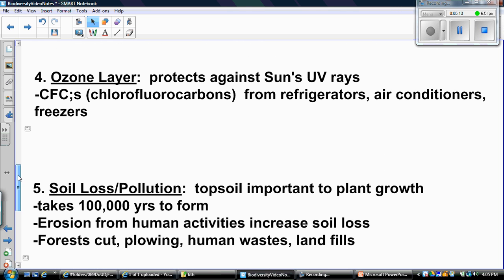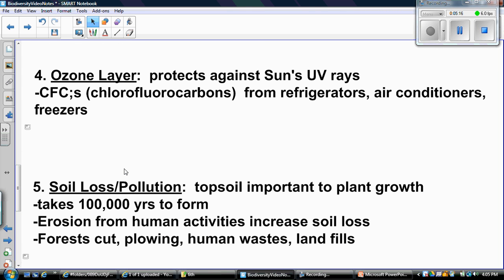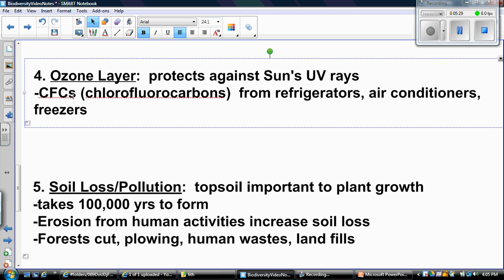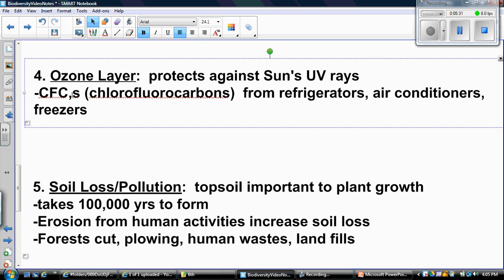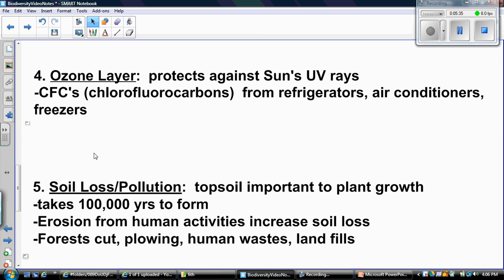Okay, ozone layer. That's the layer in our atmosphere that protects against the sun's UV rays. Because of what I just mentioned, CFCs, chlorofluorocarbons, from refrigerators, air conditioners, freezers, and aerosol cans release chlorofluorocarbons.